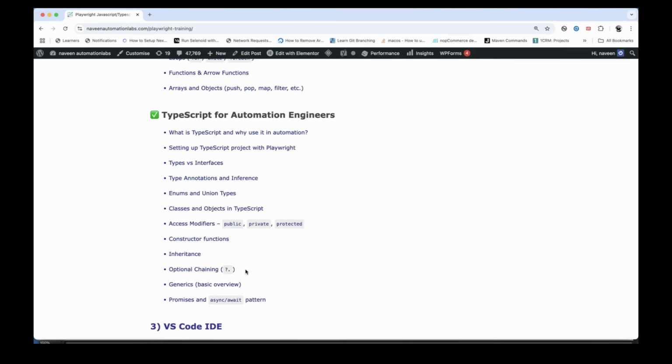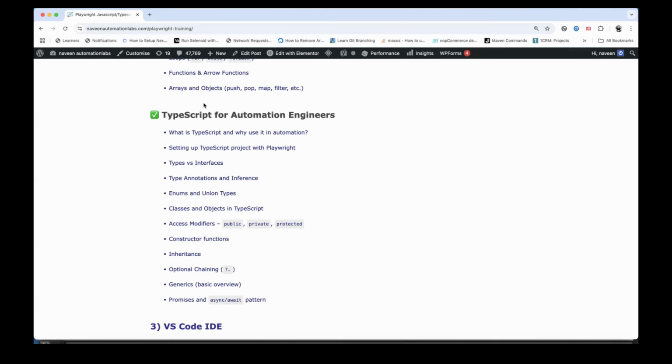Because if you are not focusing on JavaScript and TypeScript and directly jump into the Playwright tool, writing the code and designing the framework, you will not enjoy it. You will not be able to work in real-time projects because in real-time projects, you have to develop the logic, write the logic, understand the logic, and design the utilities, frameworks, functions, and everything. So without basic knowledge of JavaScript and TypeScript, it is always a bad practice.